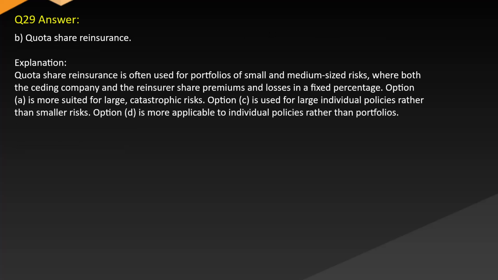Answer: B. Quota share reinsurance. Explanation: quota share reinsurance is often used for portfolios of small and medium-sized risks where both the ceding company and the reinsurer share premiums and losses in a fixed percentage. Option A is more suited for large catastrophic risks. Option C is used for large individual policies rather than smaller risks. Option D is more applicable to individual policies rather than portfolios.